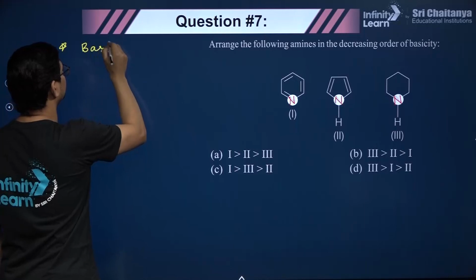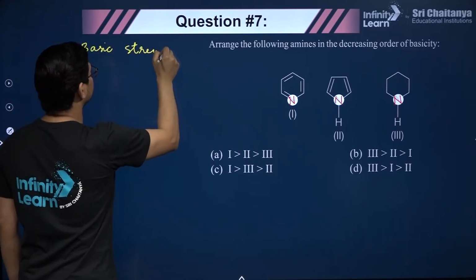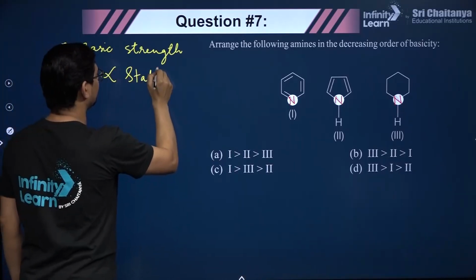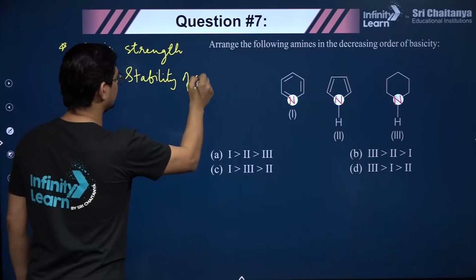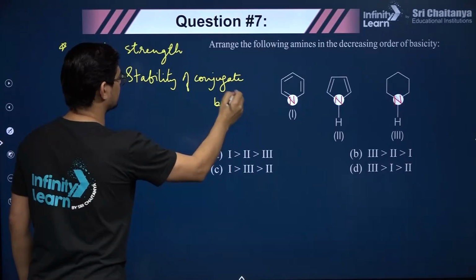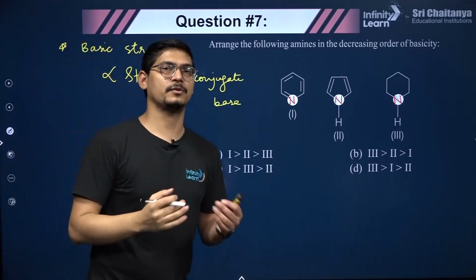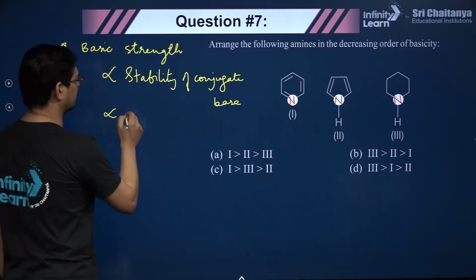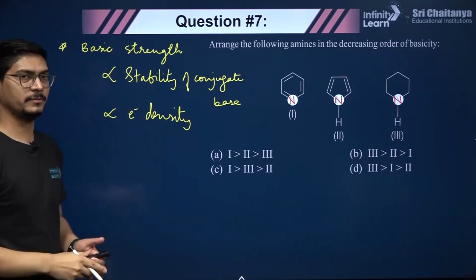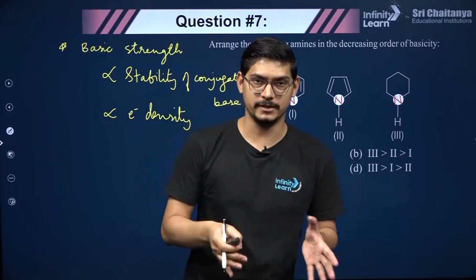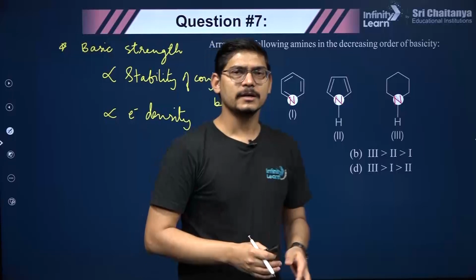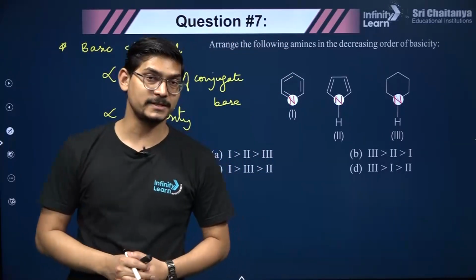See, basically, how do you determine basic strength? Either you can determine it by the stability of the conjugate base, which you can see very easily. So this factor is generally sufficient. But there is also another factor, electron density, right? Because when we say basic strength, we mean Lewis bases, the one which can donate an electron pair here in organic chemistry. Greater the electron density on the donor atom, greater will be the Lewis basic strength, greater will be the basic strength.